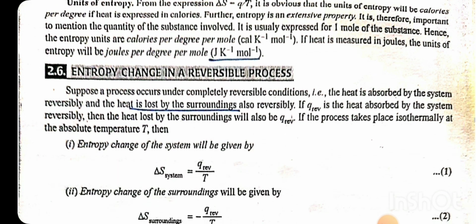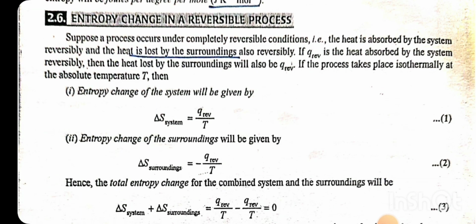Entropy change in a reversible process. Suppose a process occurs under completely reversible conditions. The heat is absorbed by the system reversibly and heat is lost by the surroundings also reversibly. If Q reversible is the heat absorbed by the system reversibly, then the heat lost by the surroundings will also be Q reversible. If the process takes place isothermally at the absolute temperature T, then the entropy change of the system will be given by delta S system is equal to Q reversible by T. The entropy change of the surroundings will be given by delta S surroundings is equal to minus Q reversible by T.